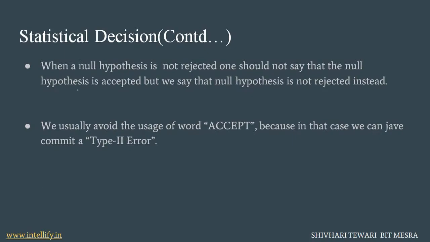Now, when a null hypothesis is not rejected, one should not say that the null hypothesis is accepted, like I said earlier, but we say that the null hypothesis is not rejected instead. That means we haven't rejected the null hypothesis, but we are not going to accept it either. We usually avoid the word accept, because in that case we can commit a type 2 error.